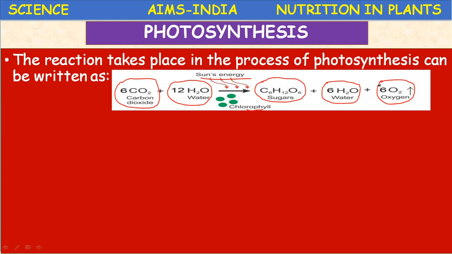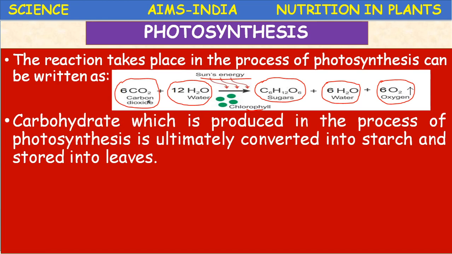So the entire story of photosynthesis can be represented in the form of a chemical equation, that is 6CO2 plus 12H2O in the presence of light and chlorophyll gives rise to C6H12O6 glucose and 6O2 and 6H2O. This is the photosynthesis reaction.